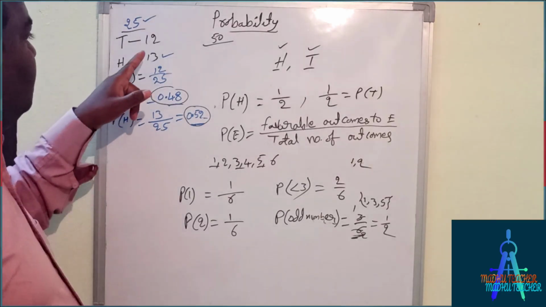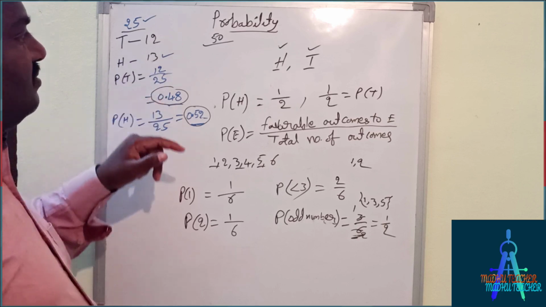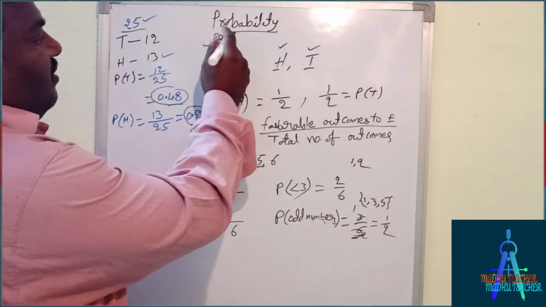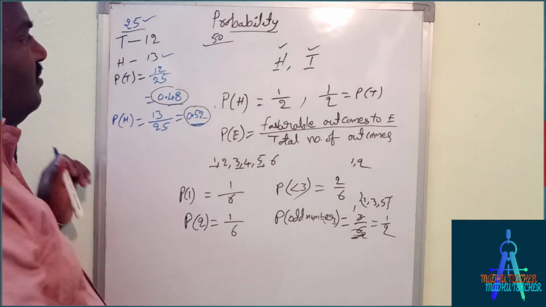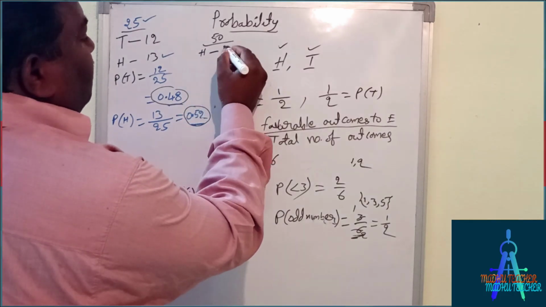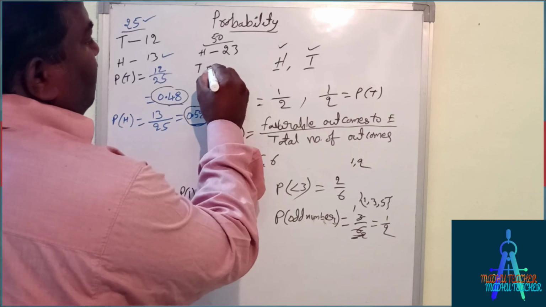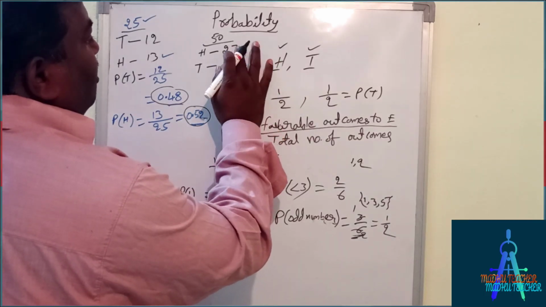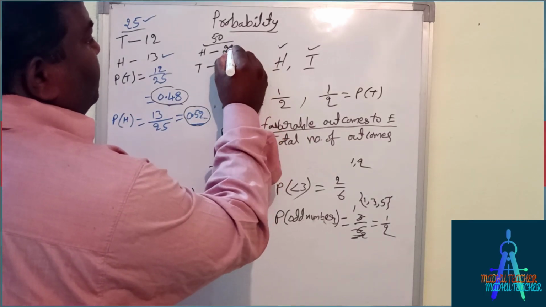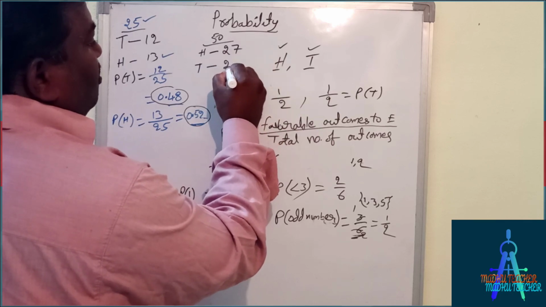Okay, so these two numbers also: I tossed 50 times, I got heads 27 times and tails 23 times.